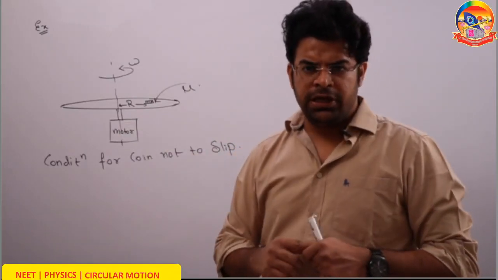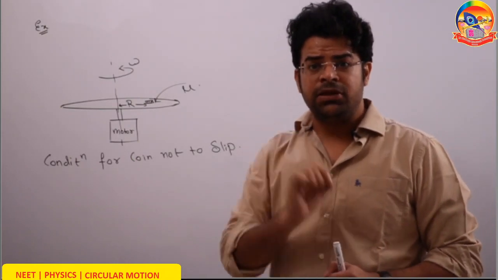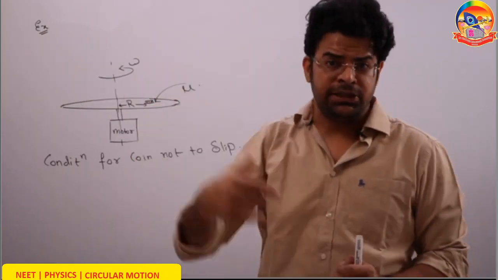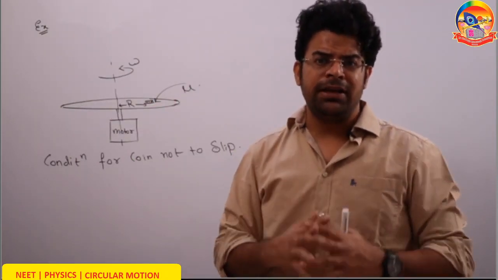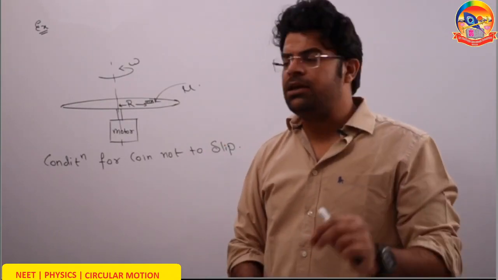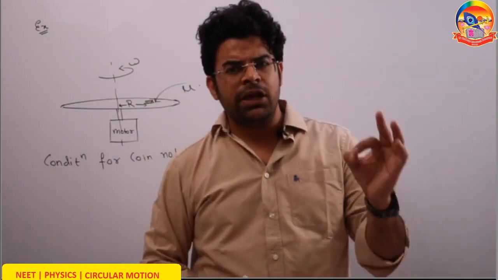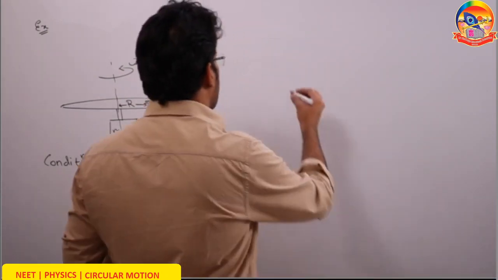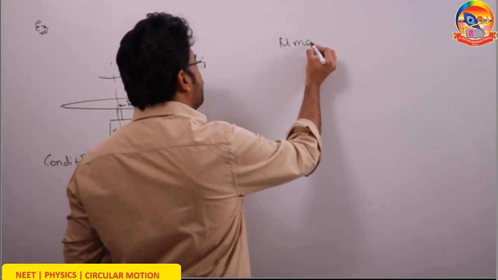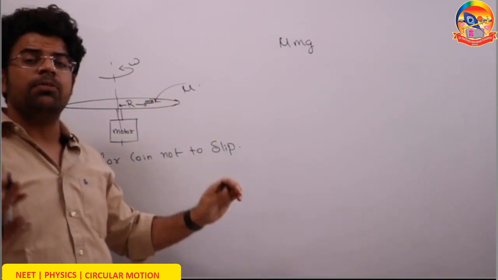Now the question here is, when the coin rotates, it must have centripetal acceleration because its direction of motion is changing. Who provides that centripetal acceleration? A force. Which force? The friction force present between the disk and the coin. Now the maximum possible value of this friction force can be mu mg. So the maximum possible available force towards the center is mu mg, it can't be more than this.